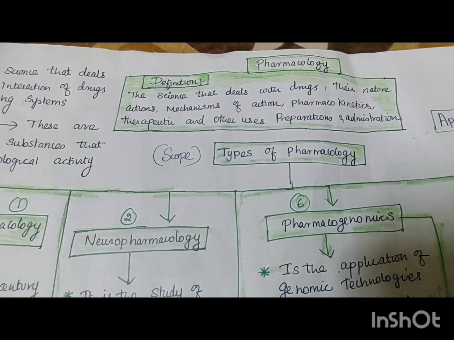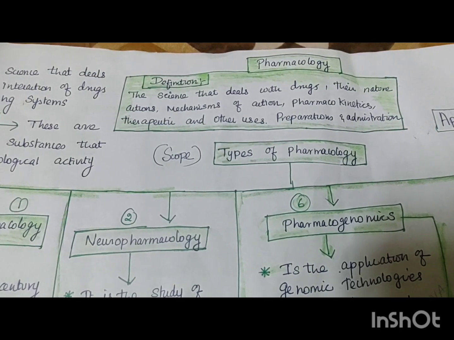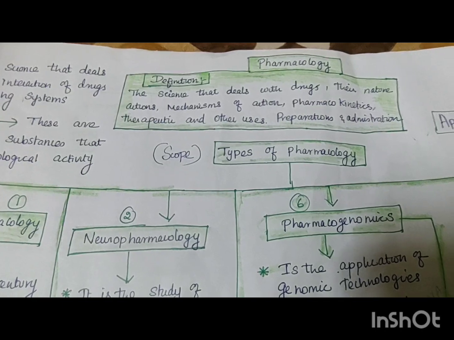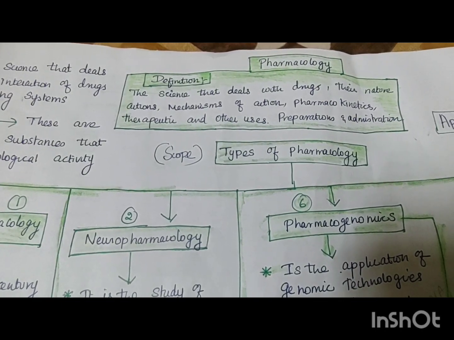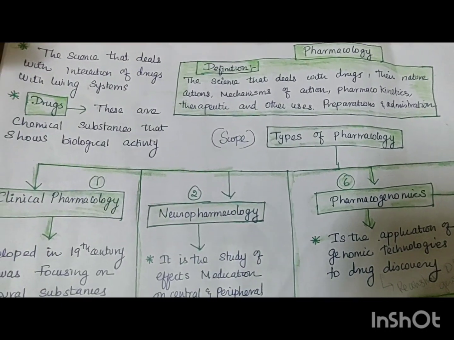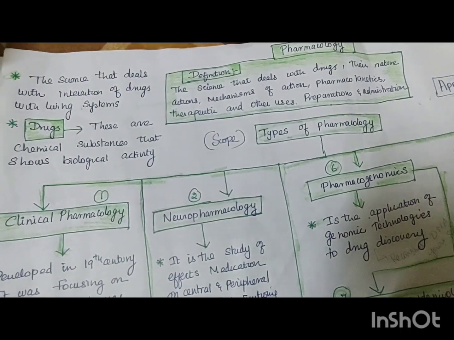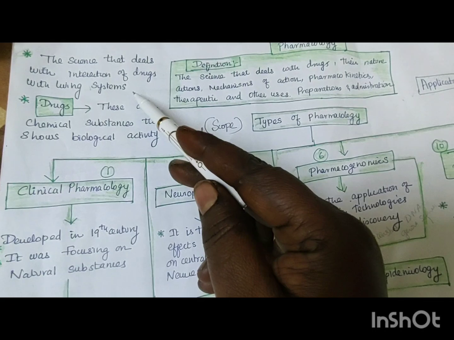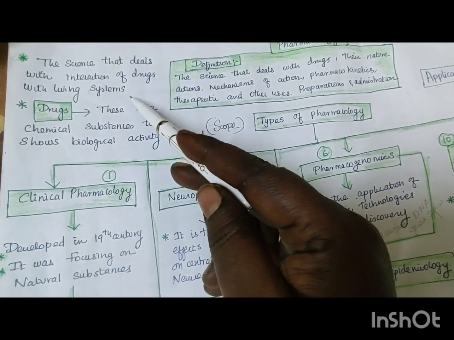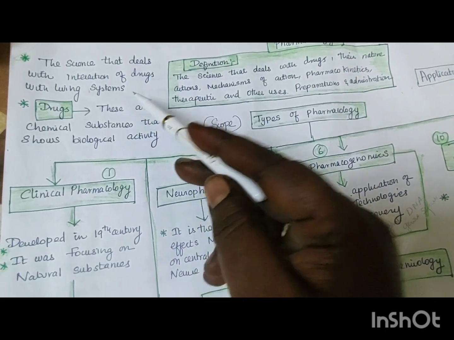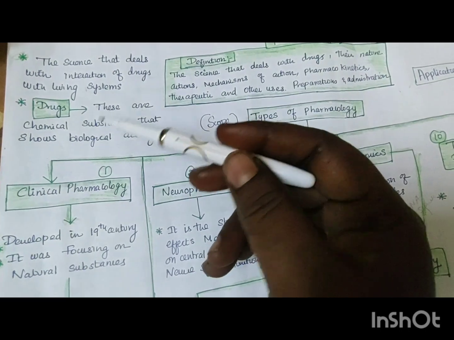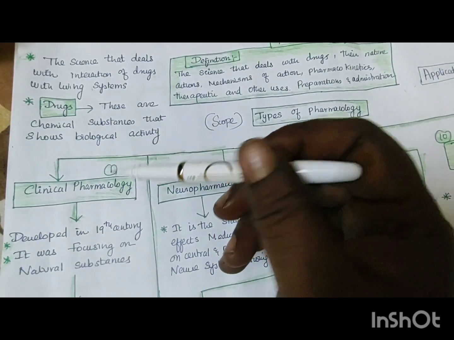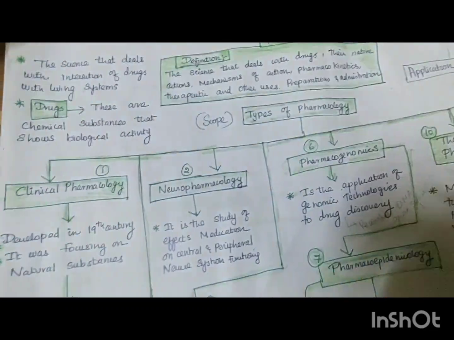So it is called the science that deals with the drugs and their natural actions, mechanism of action, pharmacokinetics, therapeutics, and other uses. Also preparation and administration of the drugs. So this is the science that deals with the interaction of the drugs with living organisms. Why living organisms? Plants also, we put some sprays so that a dying plant can be saved. So what are drugs? Where do they come from? Drugs are chemical substances that show physiological activity and act upon our systems.